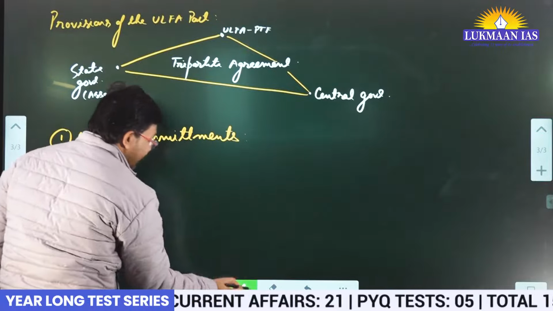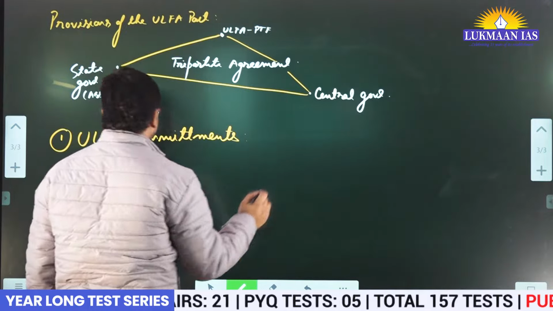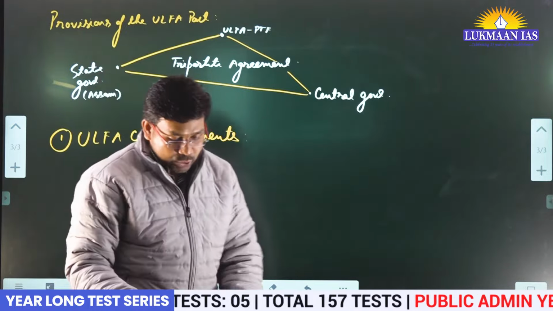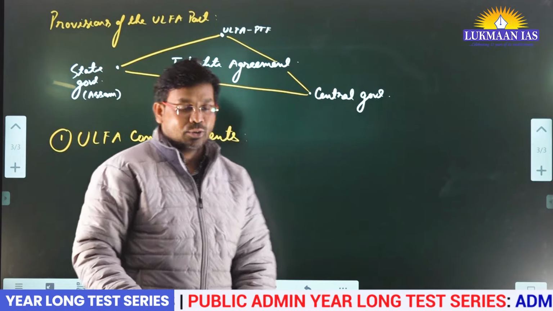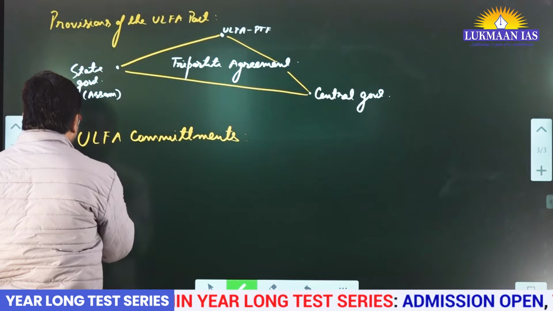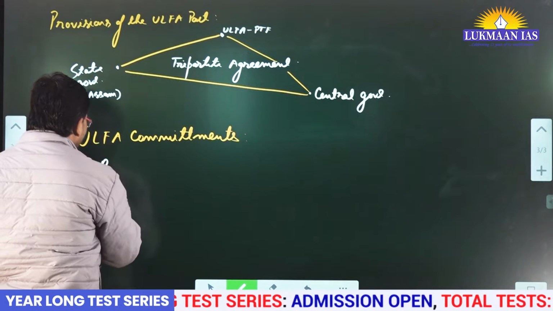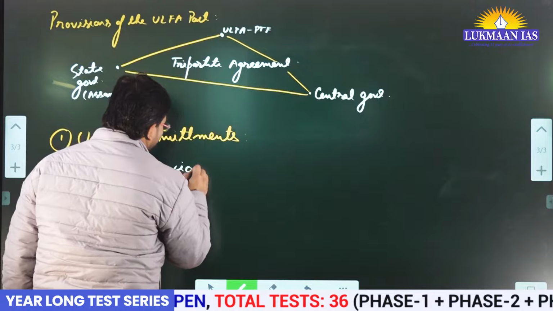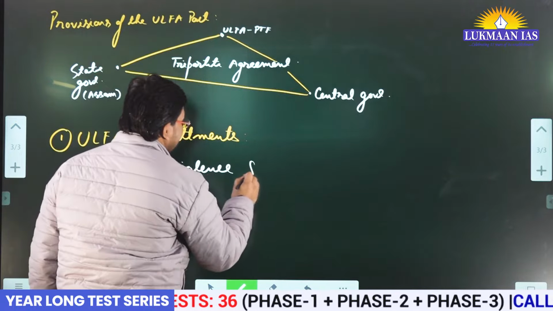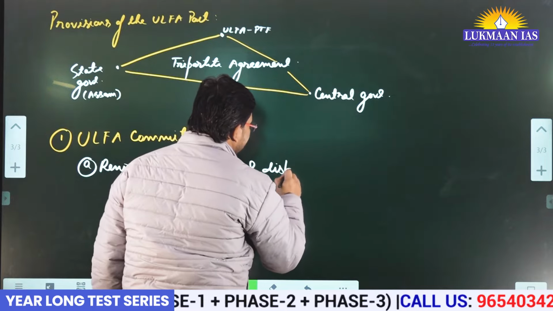Means what were the commitments that were made by the ULFA faction, right? So ULFA said that they are going to renounce violence and disband. Number one, they have said they are going to renounce violence and they will go for disbanding.